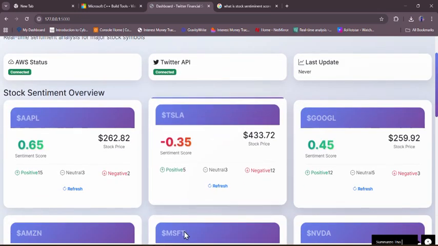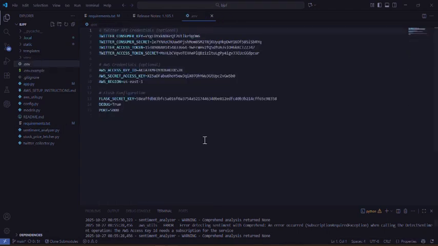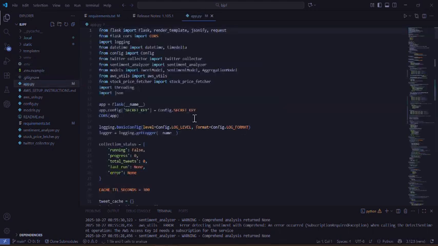Now we will discuss the coding part. The first thing we have to set is the environment variables. This is the main file, because with its help it fetches the stock data from Twitter. For Twitter, we are using the Twitter consumer key, API key, secret key, token, and token secret. For AWS, we are using the Amazon AWS key which we have integrated, its secret key, and the Flask secret key. And the main file is app.py, python app.py.